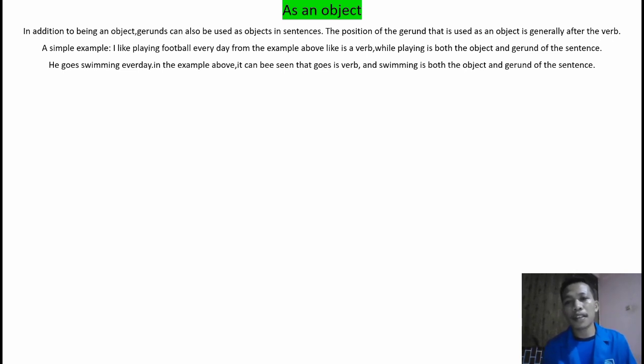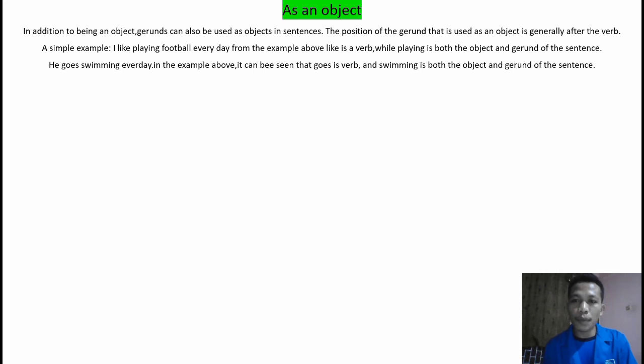A simple example, I like playing football every day. From the example above, like is a verb, while playing is both the object and gerund of the sentence. He goes swimming every day. In the example above, it can be seen that goes is the verb and swimming is both the object and gerund of the sentence.